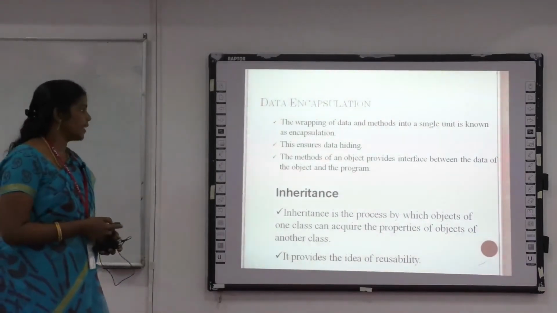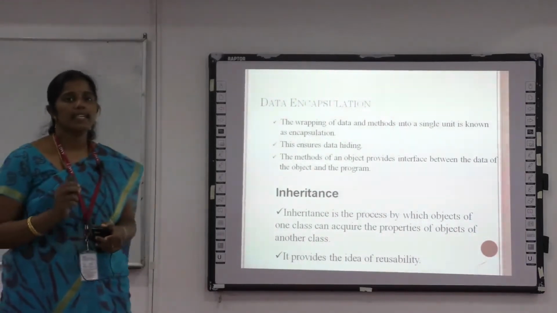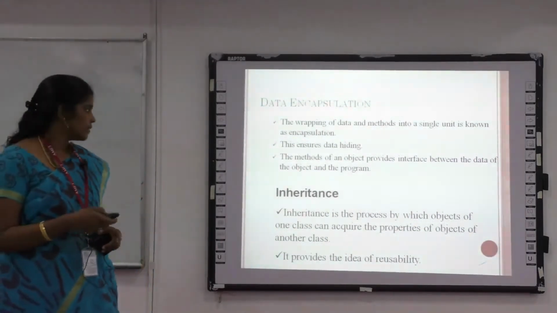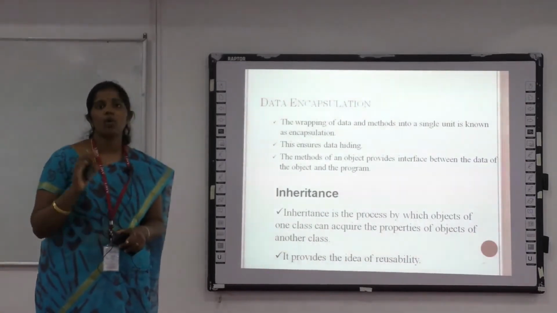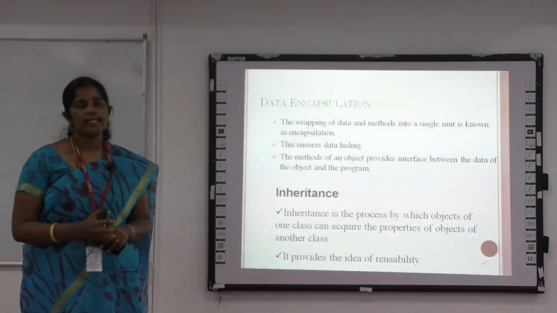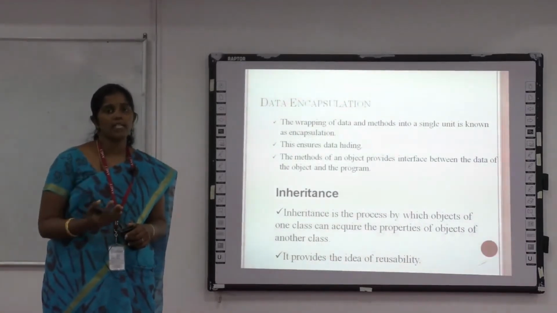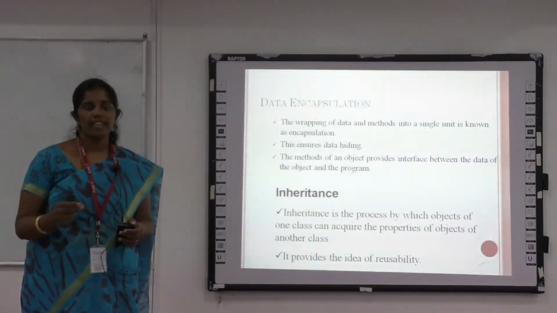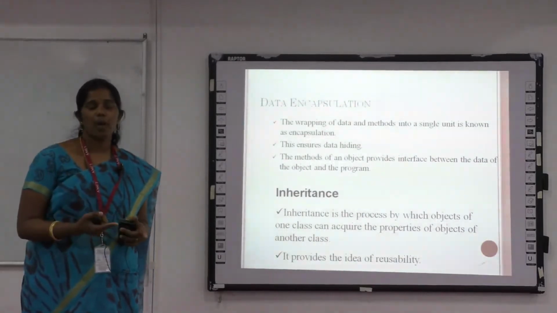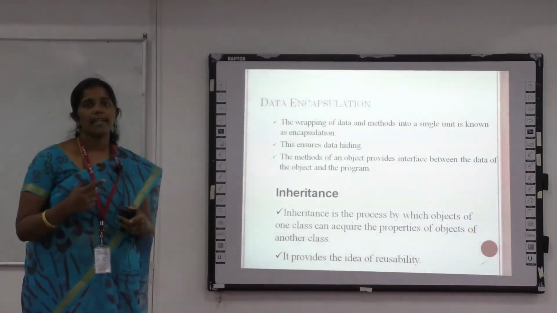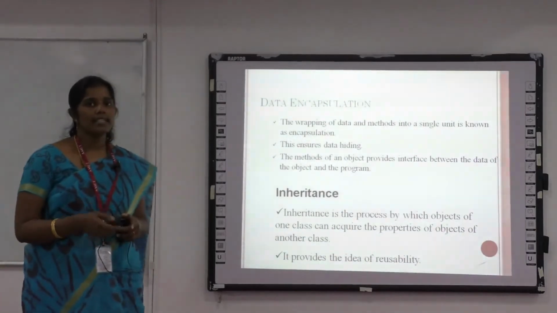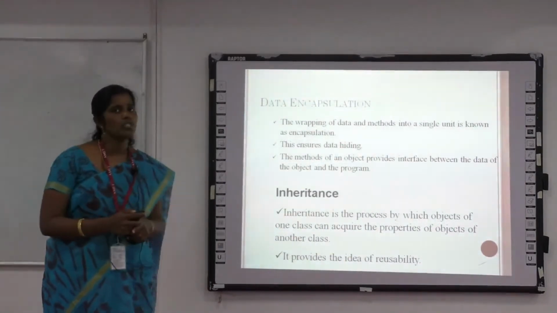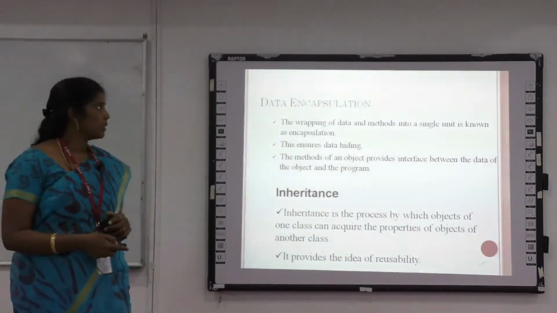The next one is inheritance. What is inheritance? A single object inherits all the properties of some other class. That is called inheritance. In the inheritance process, one class inherits all the properties of another class. For example, a child inherits the properties of their parents, either from the father or the mother or a combination of both. So we can say class child inherits the properties of class father and class mother. So one class inherits the properties of two or more classes. This is called inheritance. What is the main usage of inheritance? It is used for code reusability.